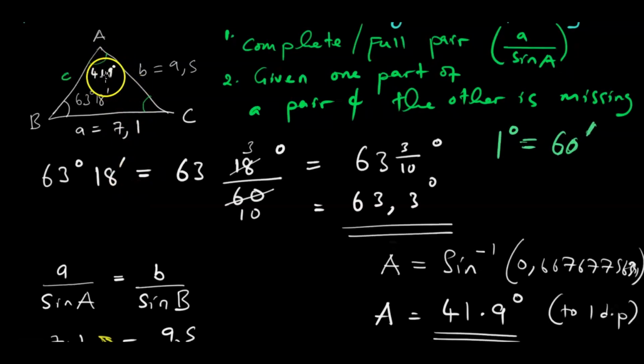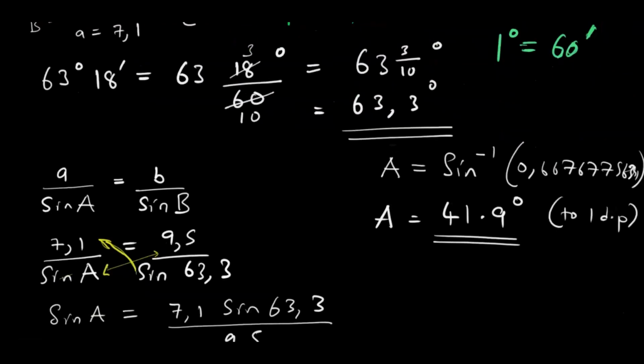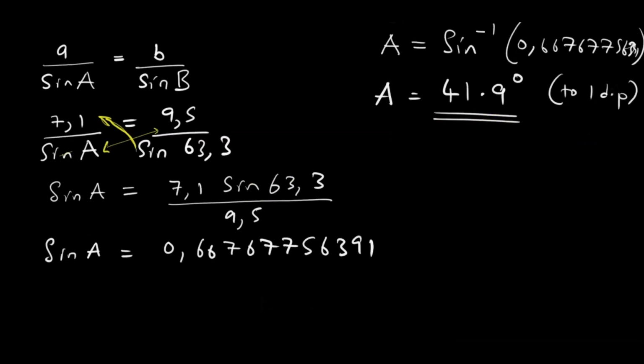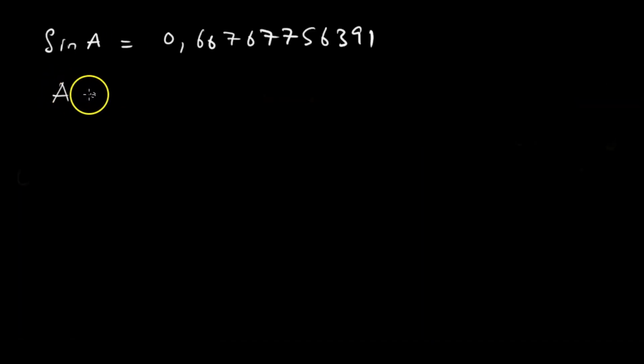Now that we have found this, let us devise a way of finding C. But the way of finding C is not going to trouble us because the angle is already clear. We have two angles, we need one. We just use the sum of interior angles. If we want to find angle C, we say A plus B plus C is equal to 180 degrees.